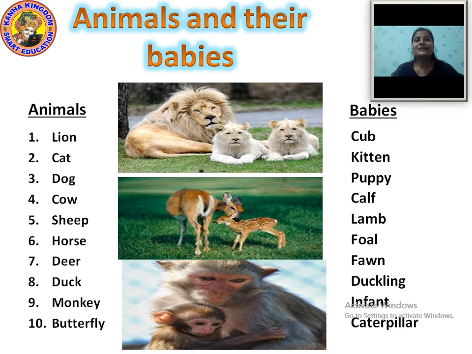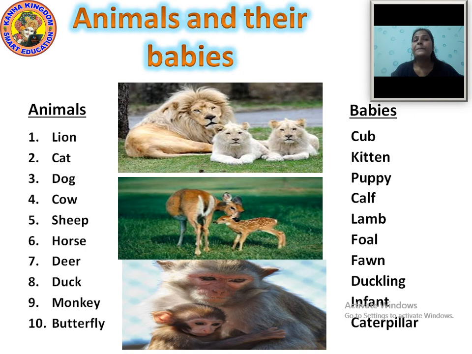Next animal is duck. D-U-C-K, duck. And the baby duck name is duckling. D-U-C-K-L-I-N-G, duckling. Duck, duckling.